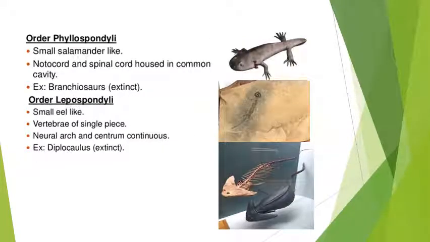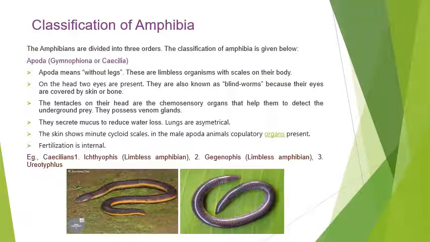The second extinct order is Phyllospondyli. These are small, salamander-like, with notochord and spinal cord housed in a common cavity, and Branchiosaurus. This is the Branchiosaurus picture. The Lepospondyli are small with an eel-like body, vertebrae of a single piece, and neural arch and centrum continuous. And Diplocaulus is a member of this extinct amphibia.